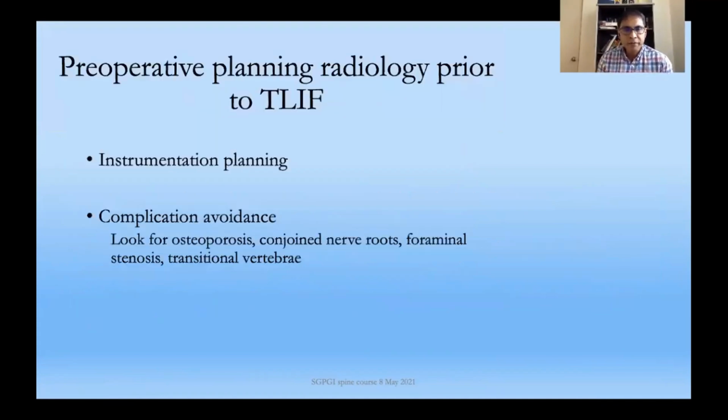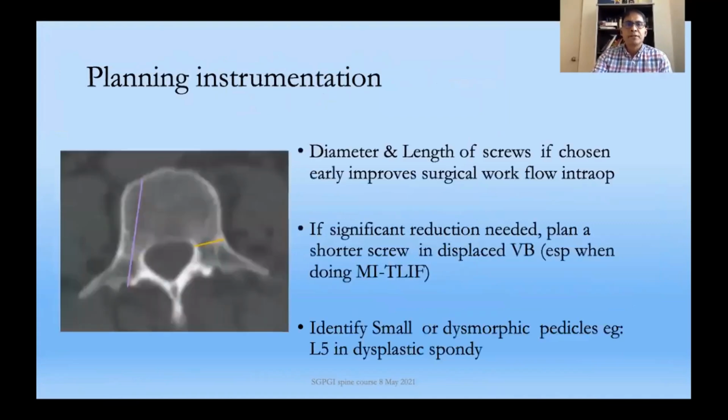So the next part would be, once you decide on fusion, what is the preoperative planning on radiology? One would be planning the instrumentation. Second would be to avoid complications, so therefore to look for osteoporosis, conjoined nerve roots, foraminal stenosis, and transitional vertebrae. I'll deal with it one by one. So planning the instrumentation, the diameter and the length of screws. I always look at this preoperatively. If you choose this early, it improves the surgical workflow intraoperatively.